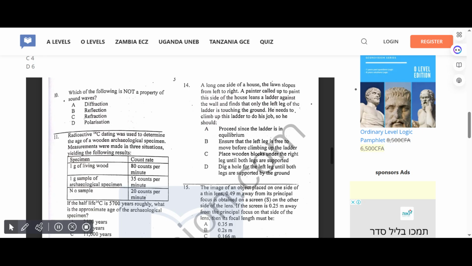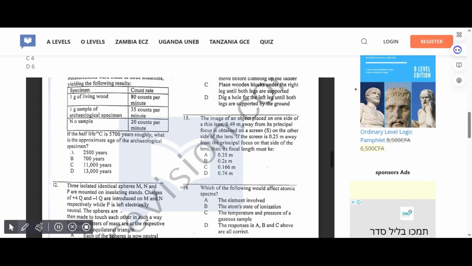Along one side of a house, the land slopes from left to right. A painter, called up a pen this side of the house, leans a ladder against the wall and finds that only the left leg of the ladder is touching the ground. He needs to climb up this ladder to do his job. So he should... Correct answer for 14 is C: place wooden blocks under the right leg until both legs are supported.